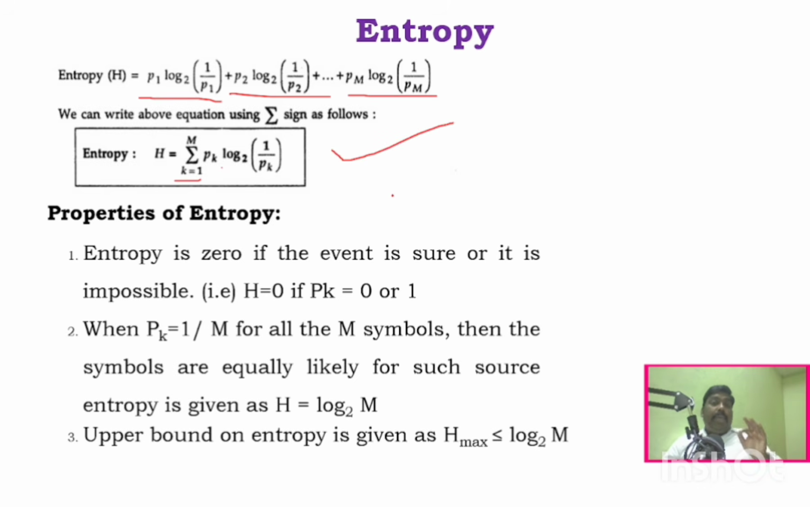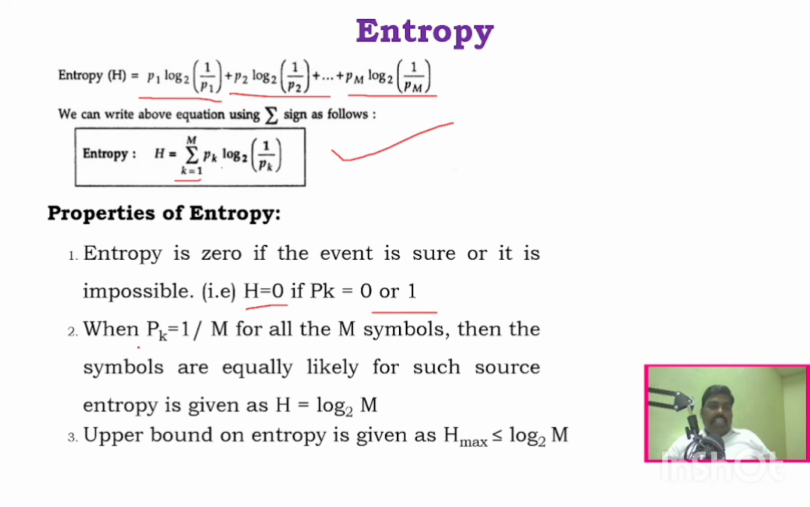And what are the properties of entropy? This is very important. This entropy question can be asked for 8 marks: what is entropy, derive the equation of it, what are the properties of entropy. The first property is that entropy is 0 if the event is sure or if it is impossible. That is, H is equal to 0 if the probability is 0 or 1.